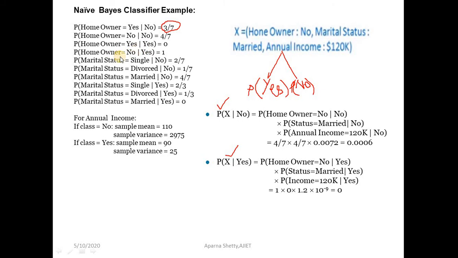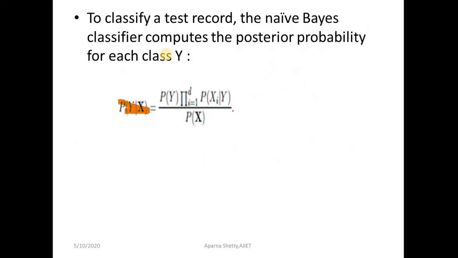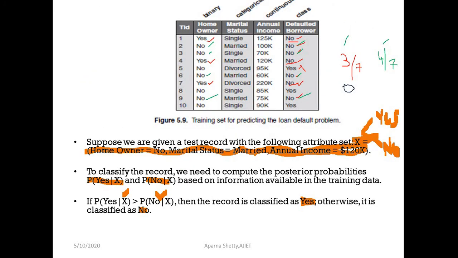Similarly, obviously if the probability of homeowner equal to yes given yes is 0, then the probability of homeowner equal to no given yes will be 1. So it has to be 1 only.